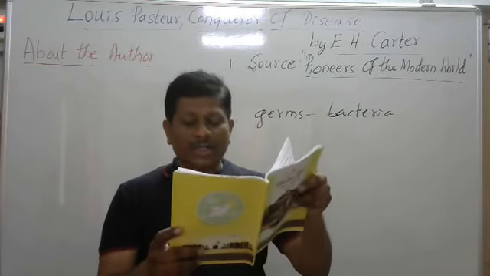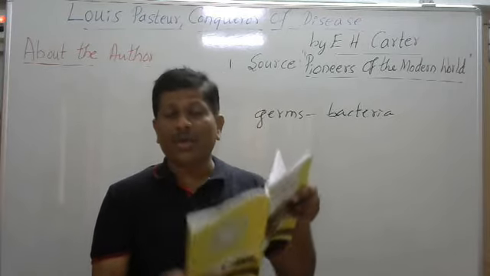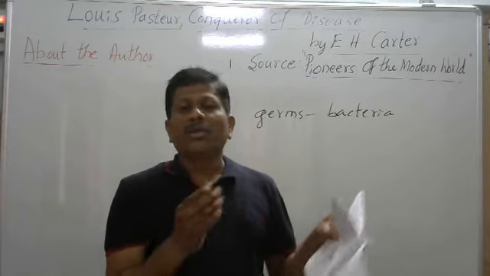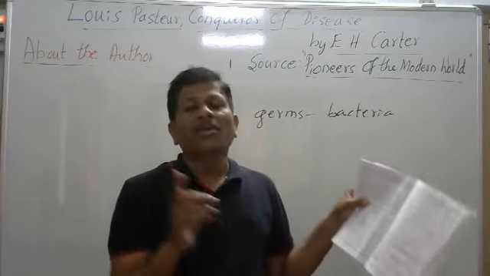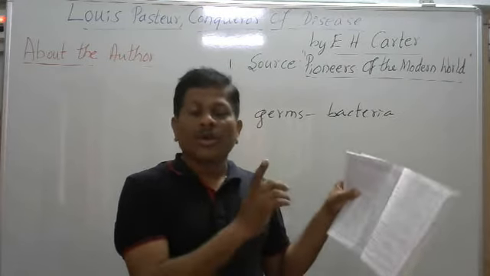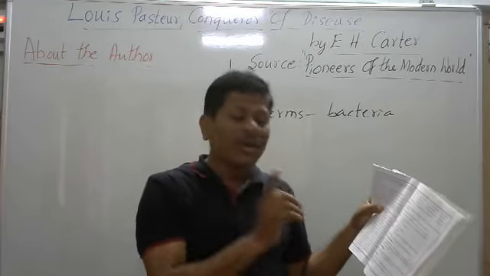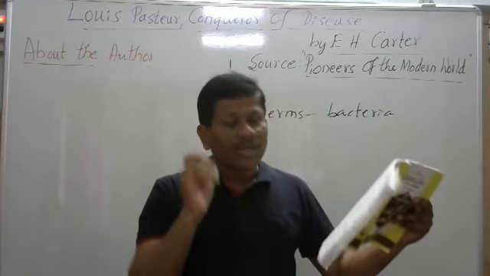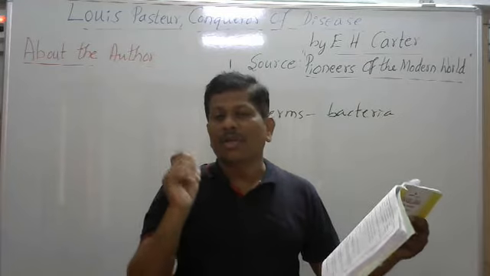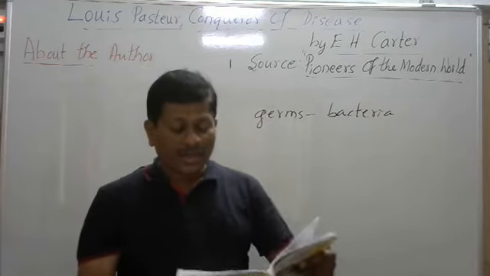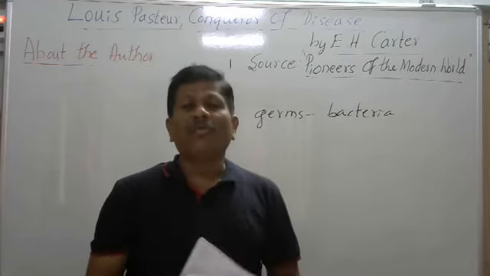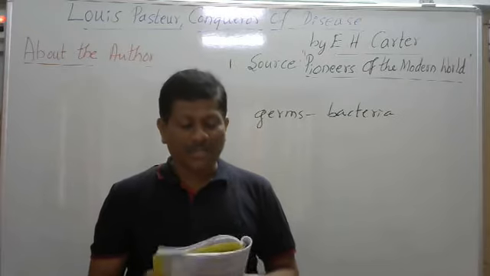He co-authored a book, A History of Britain. Co-authored means he wrote with the help of his friend, or both he and his friend wrote a book called History of Britain. So that's why it is called co-author. Okay, so let's learn what he has written in this chapter.